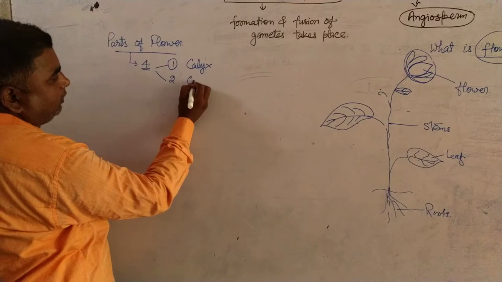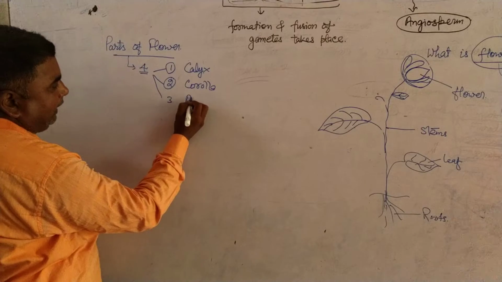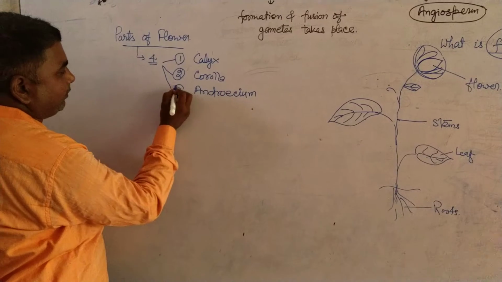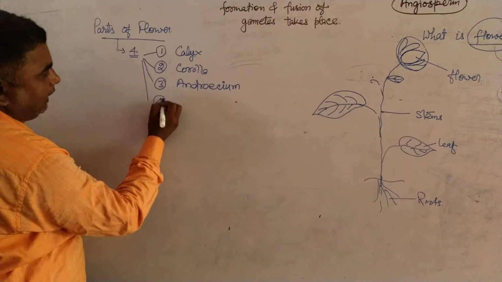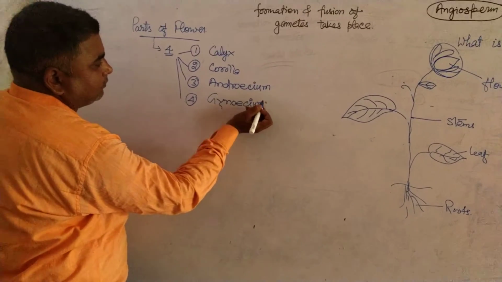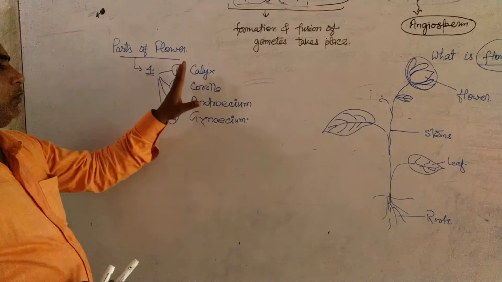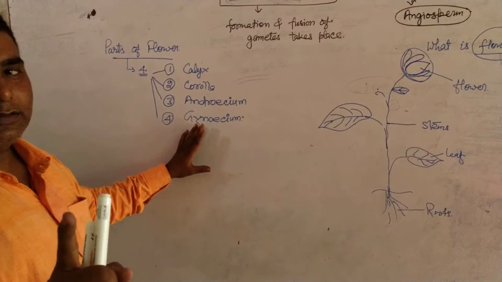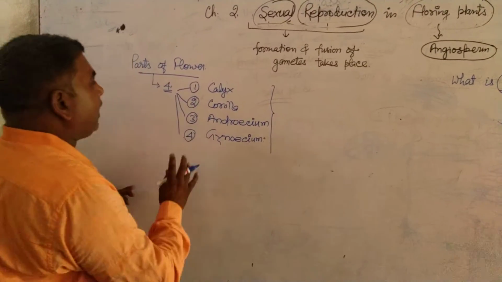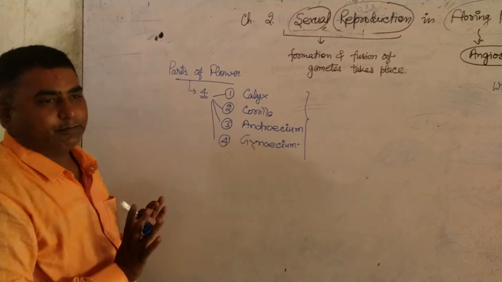Second, corolla. Third, androecium. And fourth, gynoecium. So you see here that there are 4 parts of a flower: calyx, corolla, androecium and gynoecium.